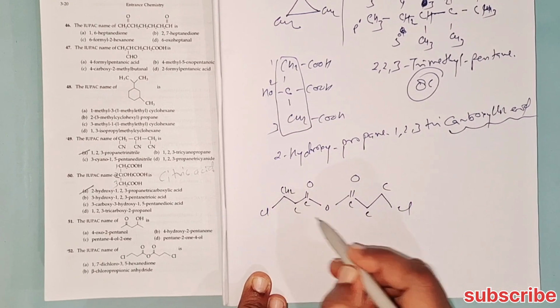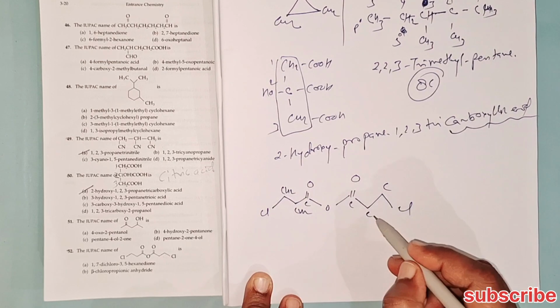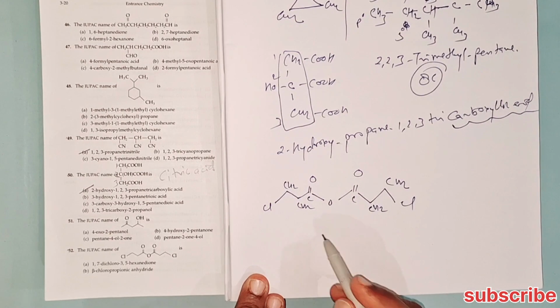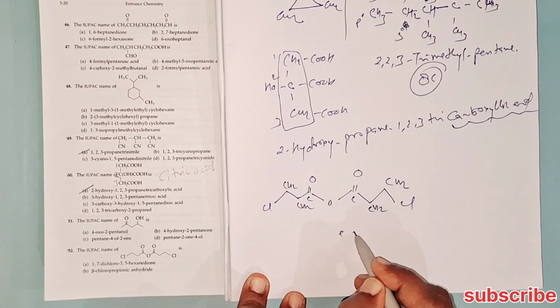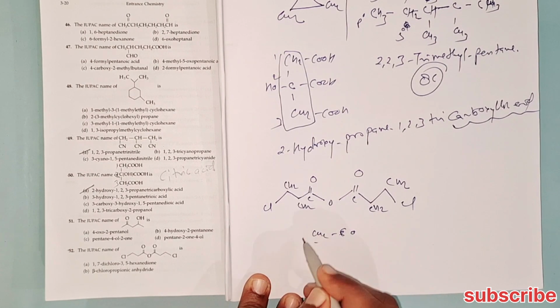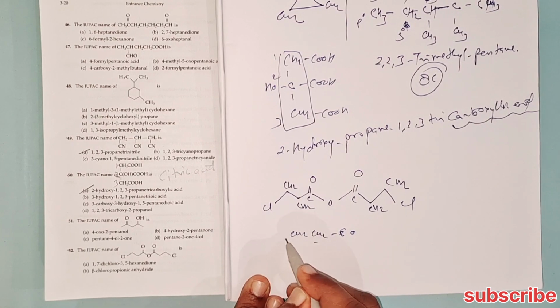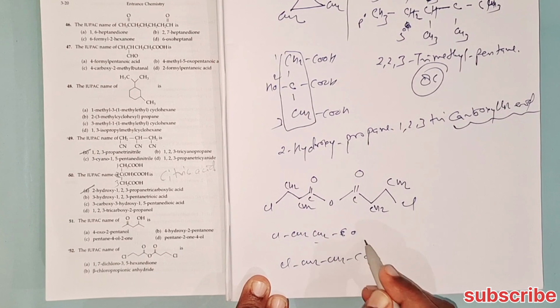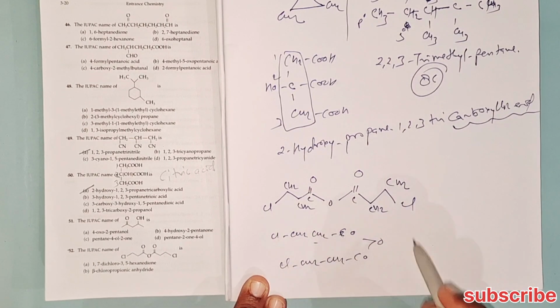So it becomes CH2Cl, CH2, CH2, CH2Cl. So the overall structure becomes CO, CH2, CH2, Cl, Cl, CH2, CH2, CO. This is the actual structure.